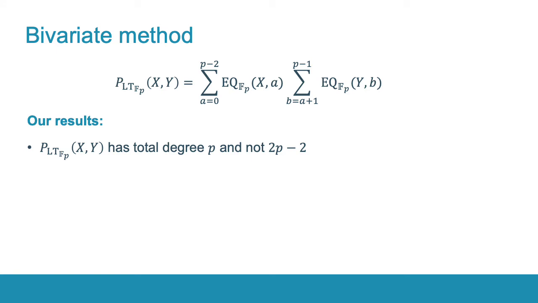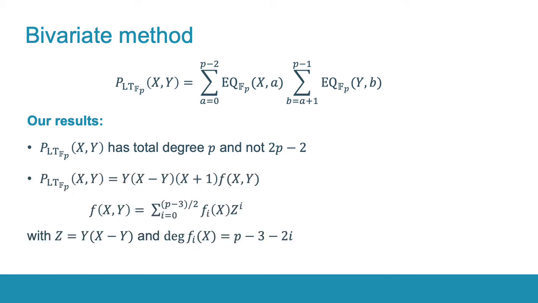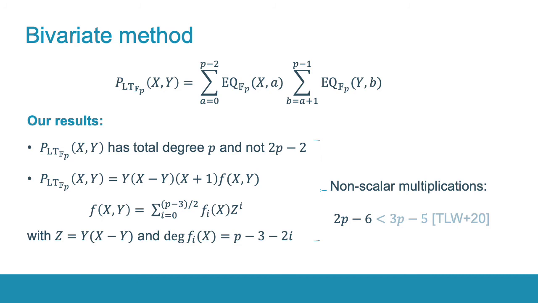Let's go back to the bivariate method, which has the following form. We proved that after expansion, many coefficients of this polynomial cancel out, such that the total degree becomes p instead of expected 2p-2. In addition, this polynomial always satisfies the following equality that simplifies its evaluation. And as a result, we can compute the less than function with 2p-6 non-scalar multiplications and improve the complexity given by the prior work.